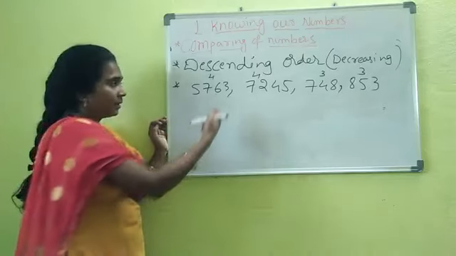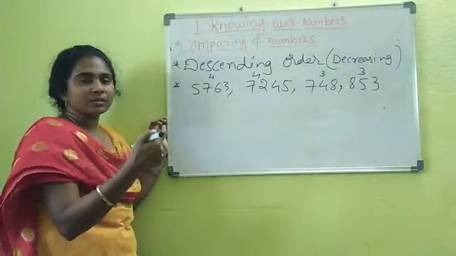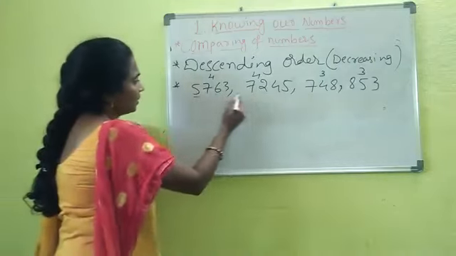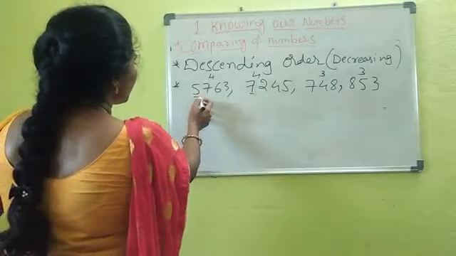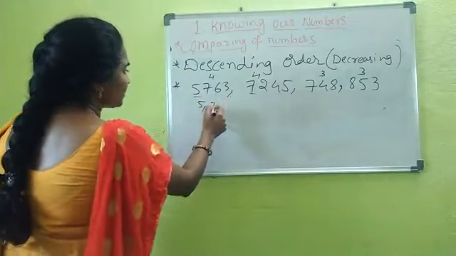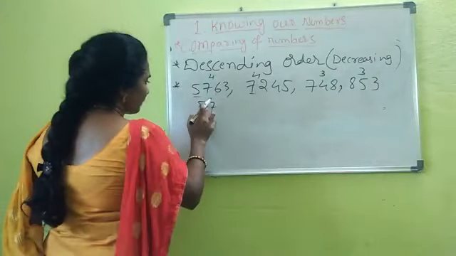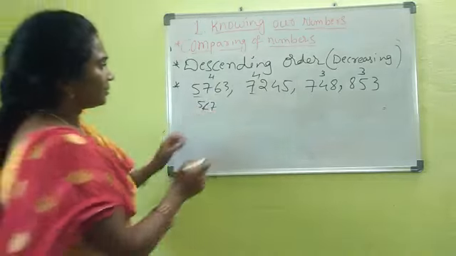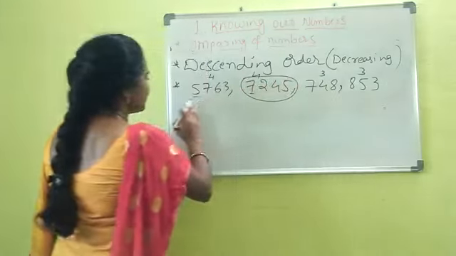What is the step? If the number of digits are the same in a given 2 numbers, what is the next step to compare which is the larger one? That is comparing the positions. Thousands position here we have 5. What is the thousands position number here? We have the 7. Which is the larger one? 7. This is the symbol you need to represent. 7 is the bigger. That means comparing these 4 numbers, this will become the largest number.